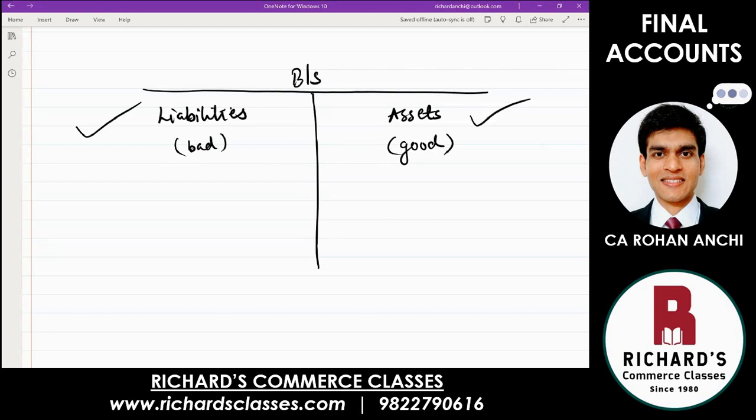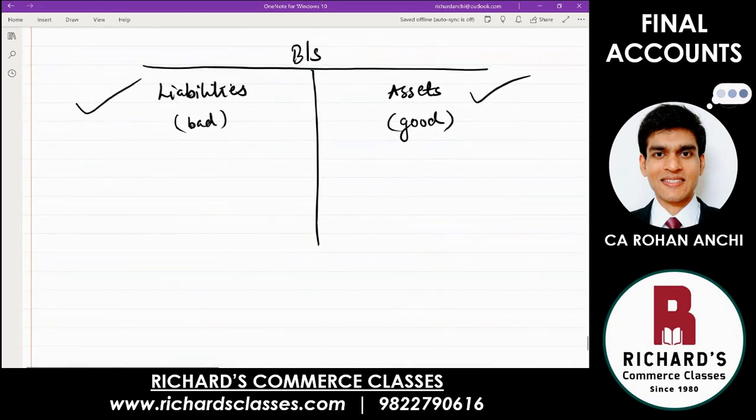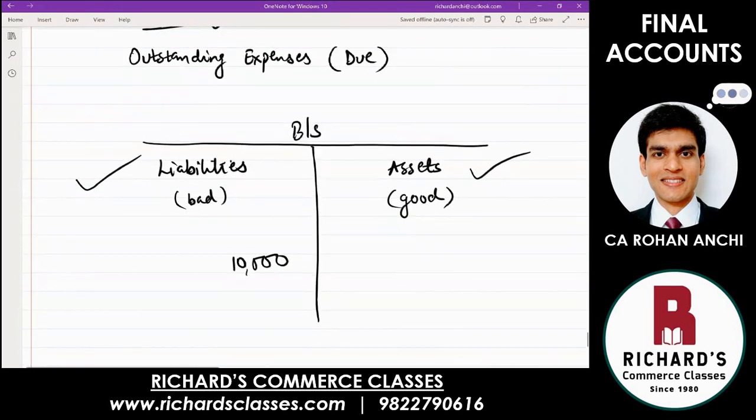So remember, the 2 months salary which you did not pay is bad, because you did not pay it now, you're going to have to pay it later. That is why that second effect of 10,000 rupees of salaries was recorded on the liability side. So show correct expenditure in profit and loss account, and anything affecting the balance sheet will be shown as a second effect, not yet paid. This was outstanding expenses. That is the name of the adjustment.